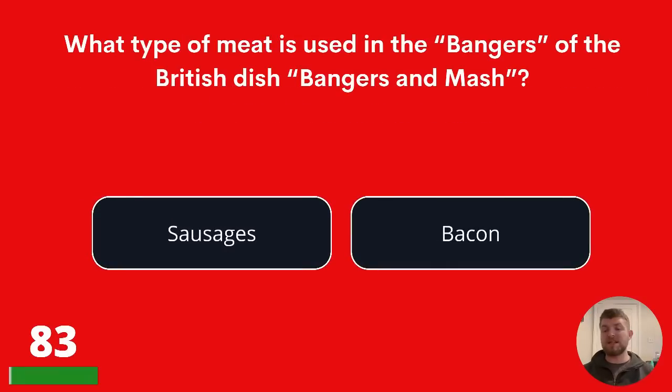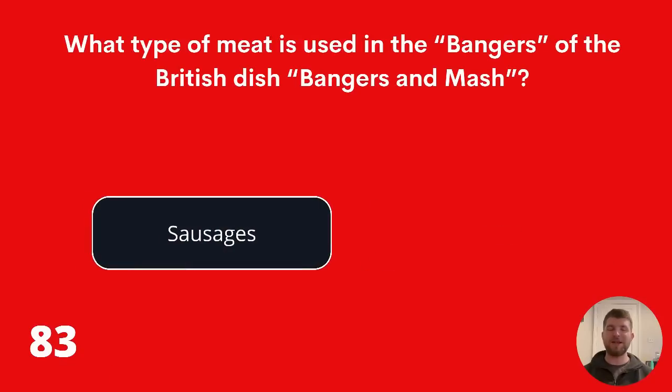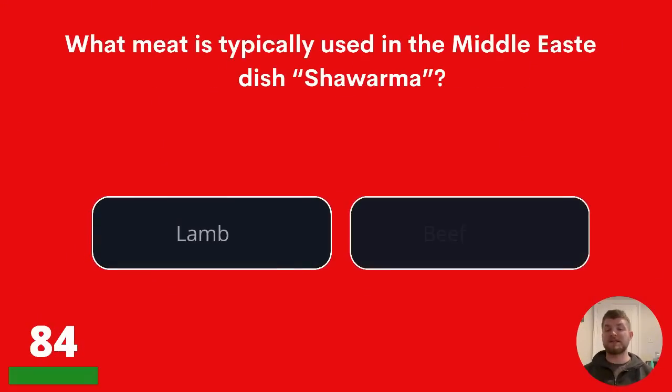What type of meat is used in the bangers of the British dish bangers and mash? Sausages or bacon? Had it just last night. The answer is sausages. 84. What meat is typically used in the Middle Eastern dish shawarma? Lamb or beef? The answer is lamb.